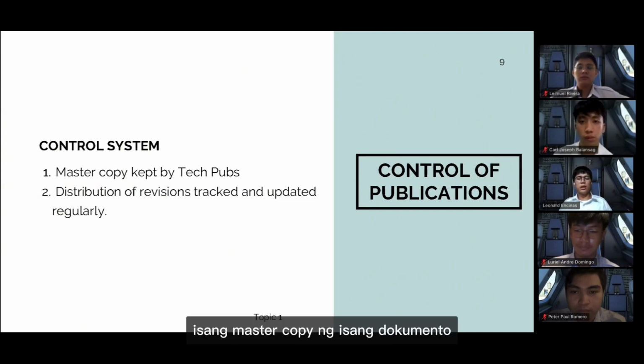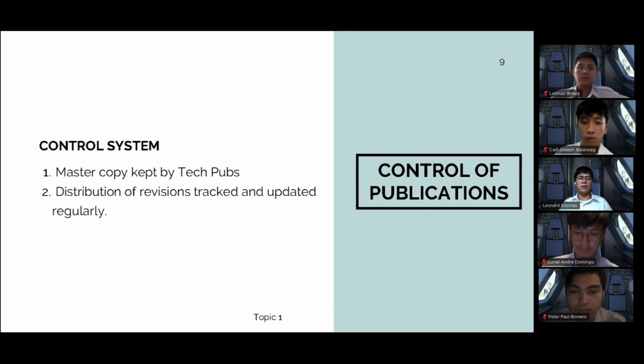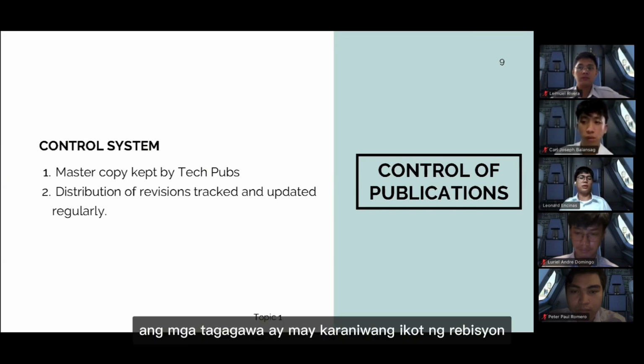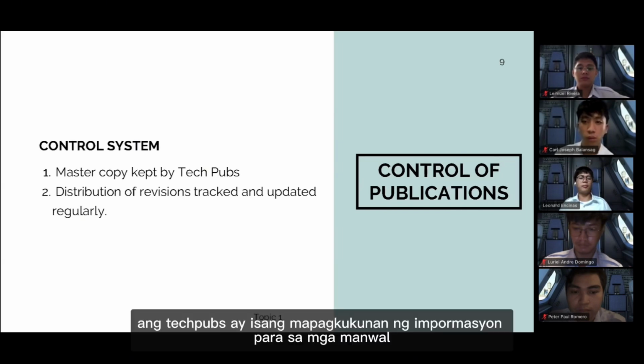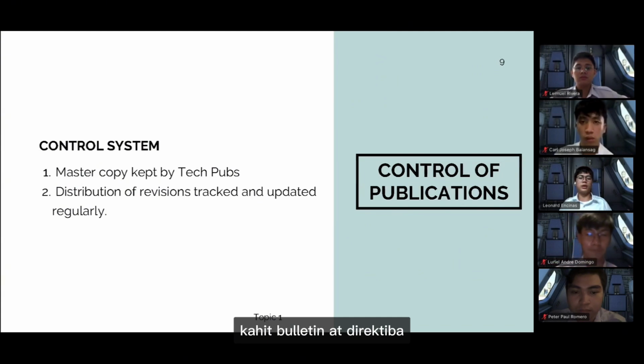A master copy of a document will be kept in the main technical library of the maintenance and engineering. Manufacturers have a standard revision cycle, but some are revised when needed. TechPubs is a source of information for manuals, even bulletins, and directives.